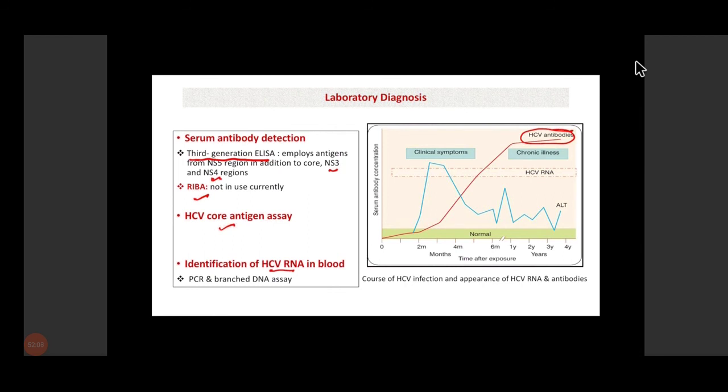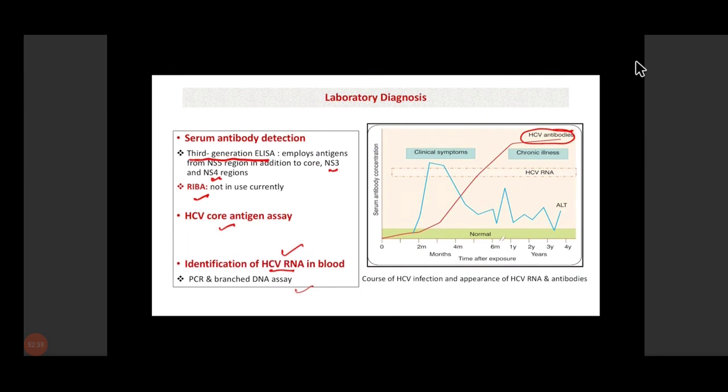So if the HCV antibody is positive, then we detect HCV RNA by PCR in blood. This is the gold standard. Detection of HCV RNA is also important because we can monitor the treatment. We can do a quantitative viral load by PCR, and we can see whether the patient is responding to the treatment or not.